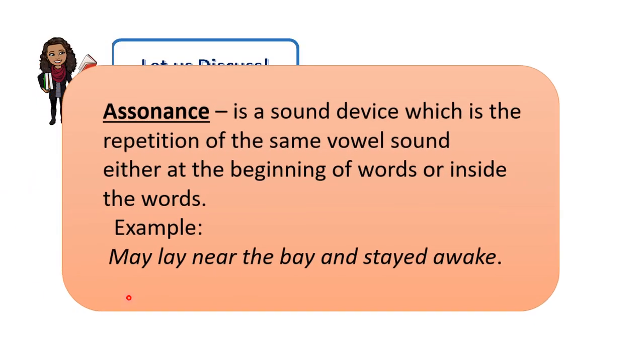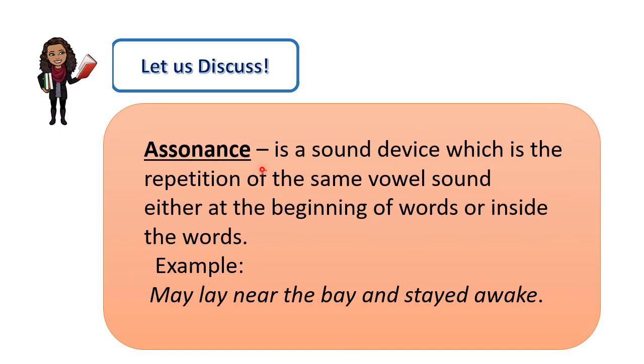Next, we have assonance. Assonance is a sound device which is the repetition of the same vowel sound either at the beginning of words or inside the words itself. In an example that we hear, May lay near the bay and stayed awake. The repeated vowel is letter A. May lay near bay stayed awake. So that is what we call assonance.